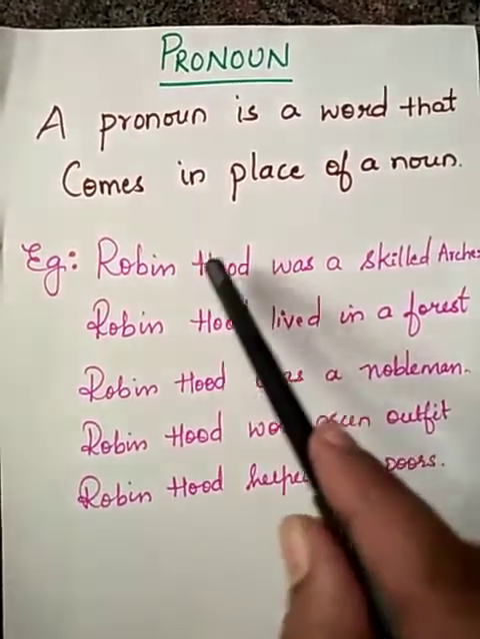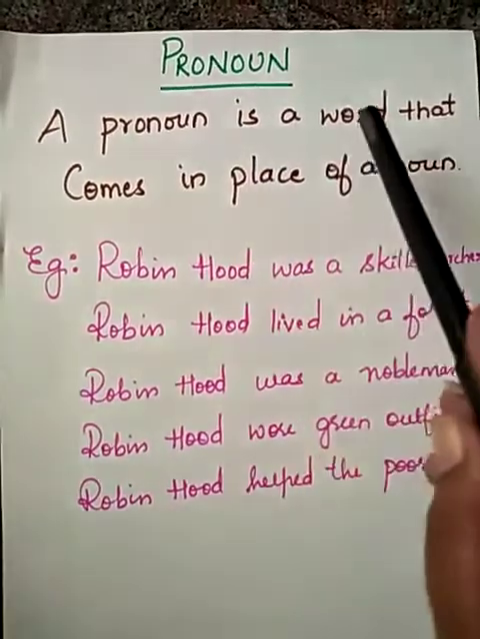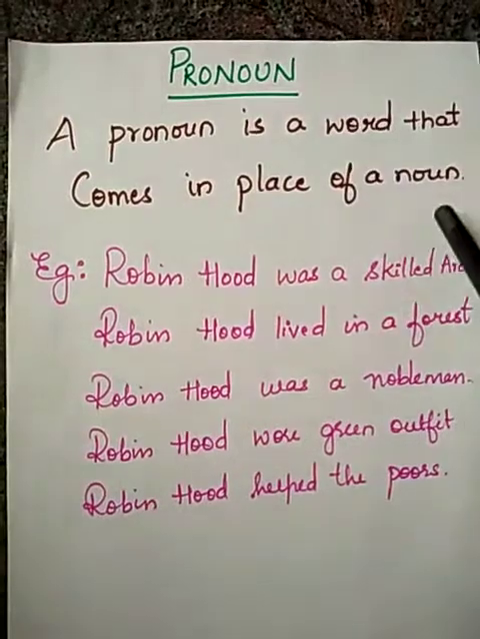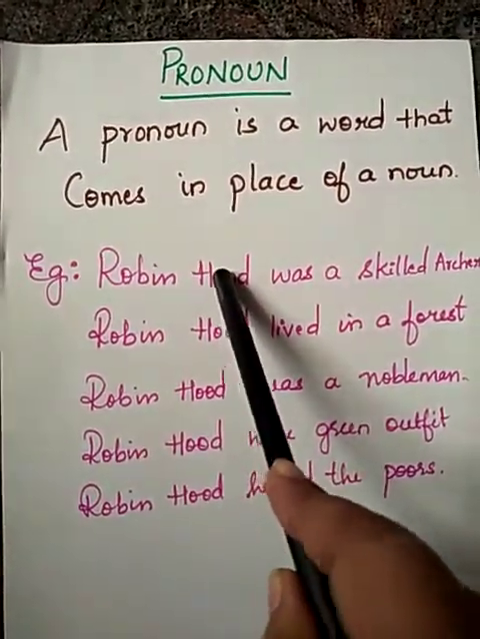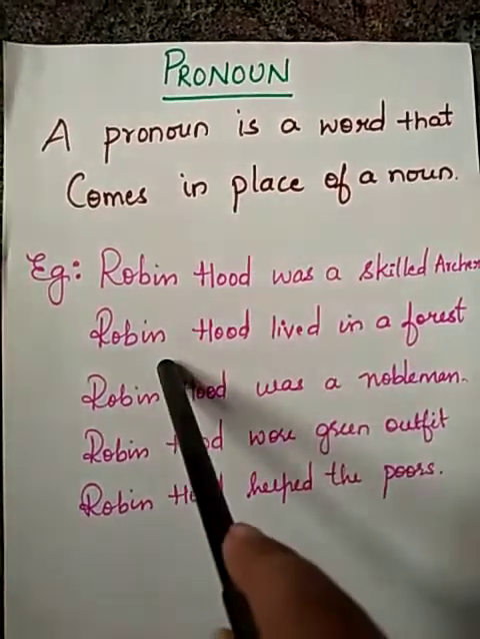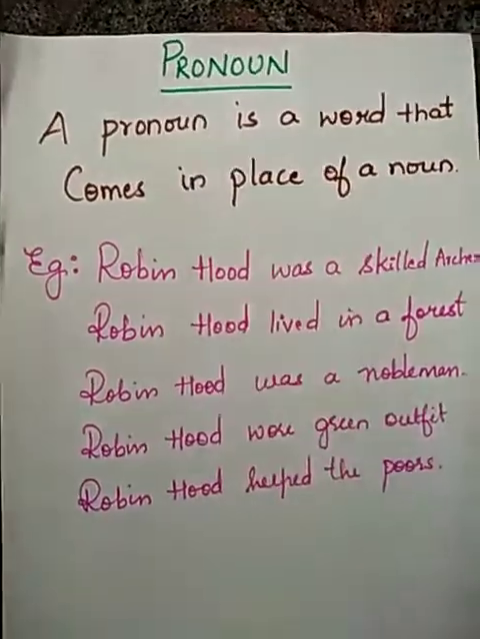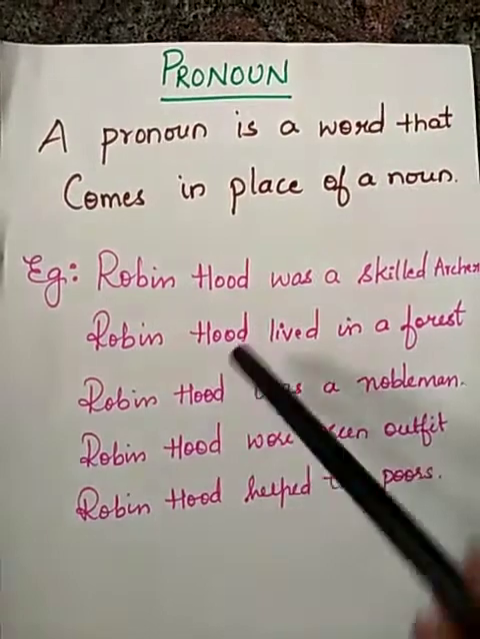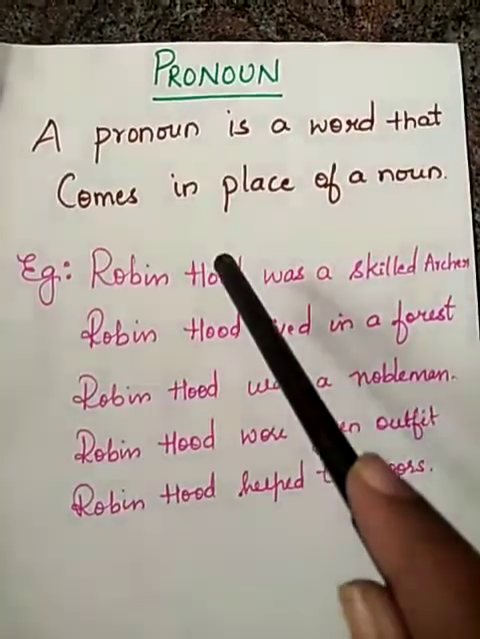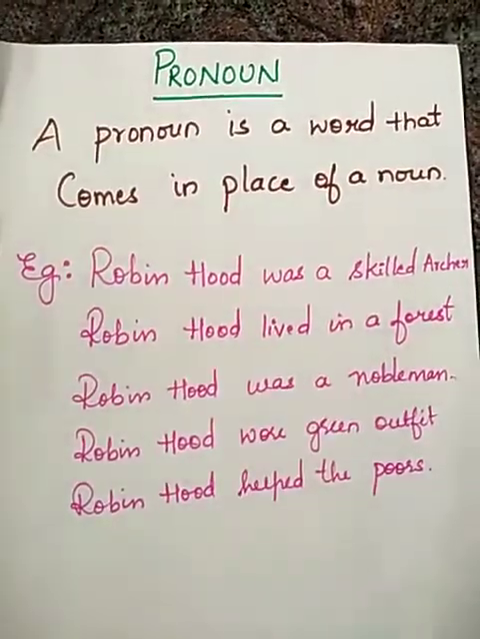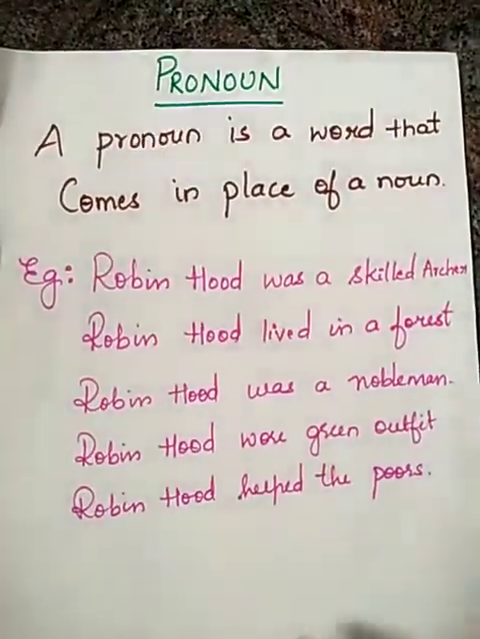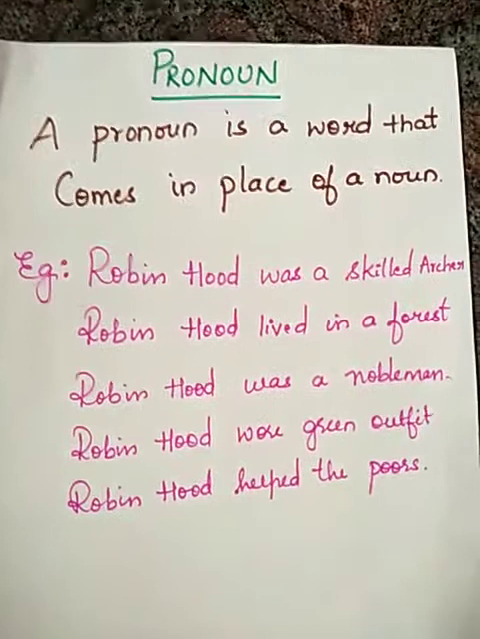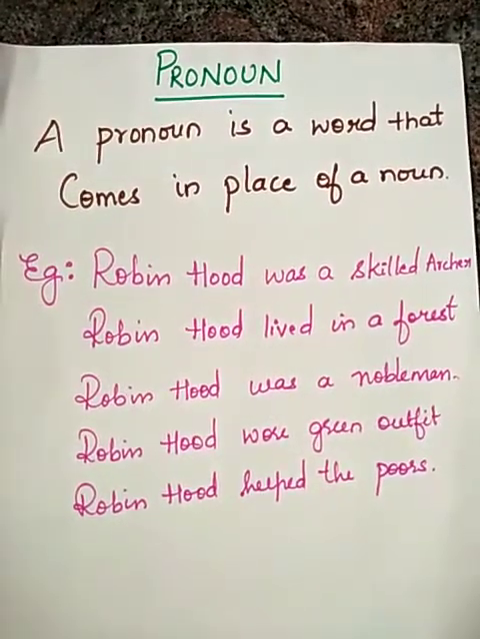So now, a pronoun is a word that comes in place of a noun. Robin Hood is a noun, that is the name. So in the place of a noun, we use a pronoun. So instead of repeating Robin Hood's name, we can use the pronoun. We can use pronouns in these sentences, like the examples I'll be showing.